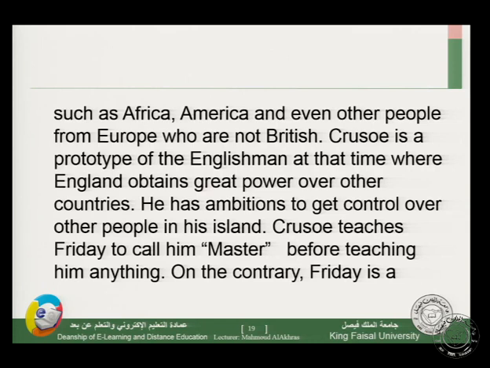We can see he looks down at other people from places such as Africa, America, and even other people from Europe who are not British. Crusoe is a prototype of the Englishman at that time, when England obtained great power over other countries. So Crusoe represents the colonial power of England. He has ambitions to get control over other people on his island.